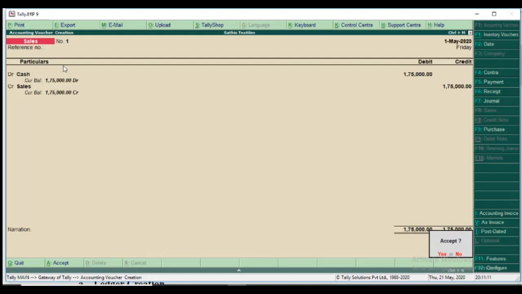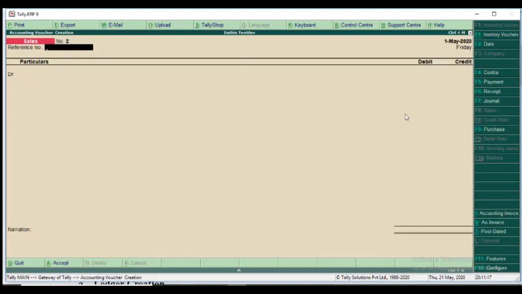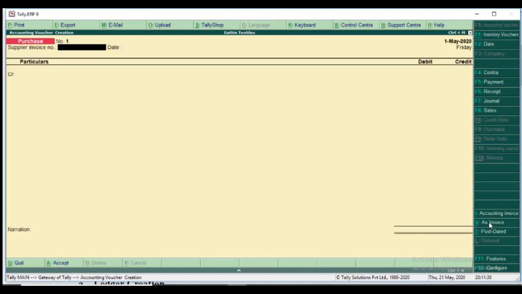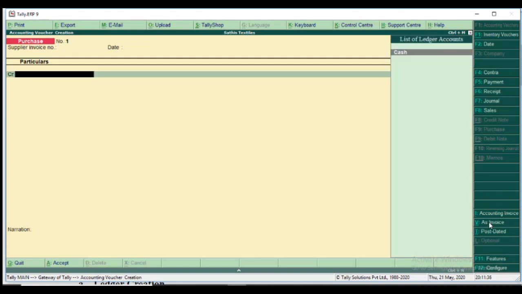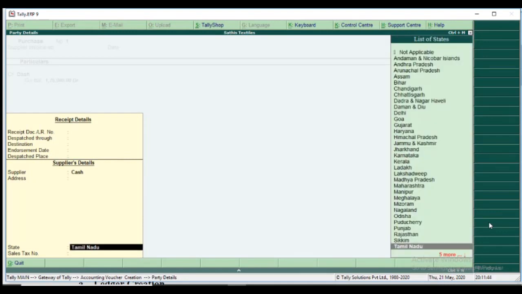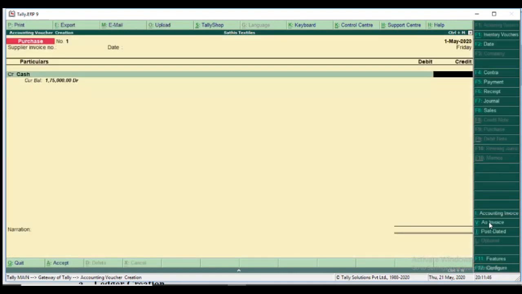Accept yes or no, I press enter. The transaction is accepted. The second transaction is F9 purchase. So I click F9 purchase. The pane comes in invoice mode, so I change to voucher mode by clicking Control plus V. I don't have the invoice number and invoice date, so I leave them blank. The CR is the cash ledger, and we don't know the supplier and supplier address. If I know, I type it. It's not a problem. 1 lakh I purchased.